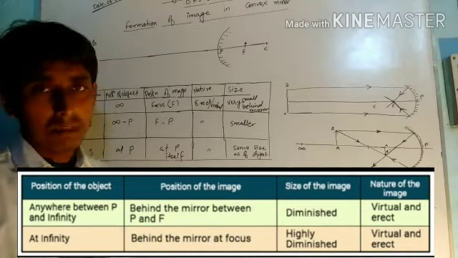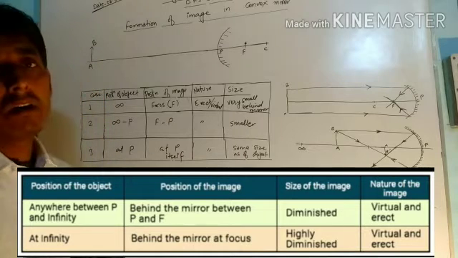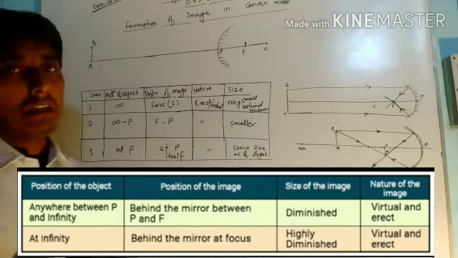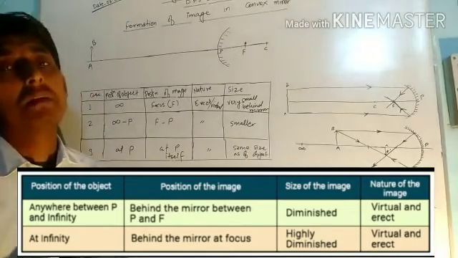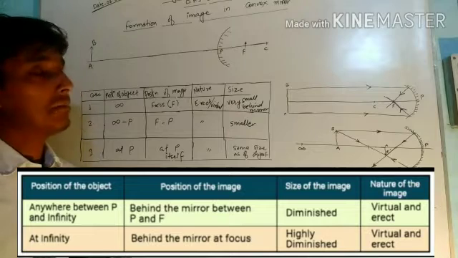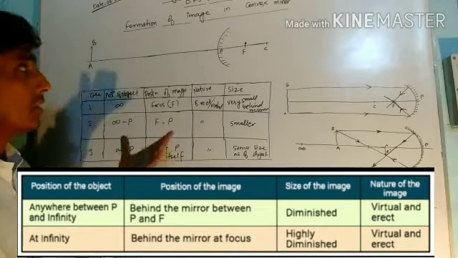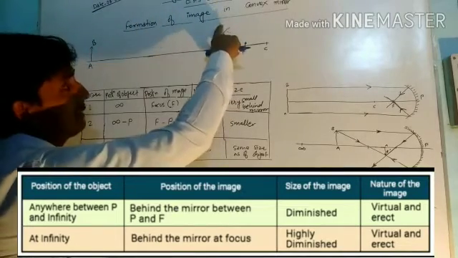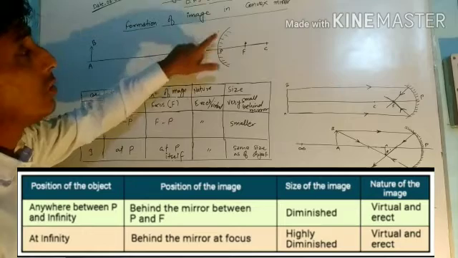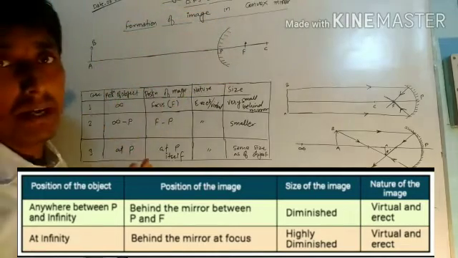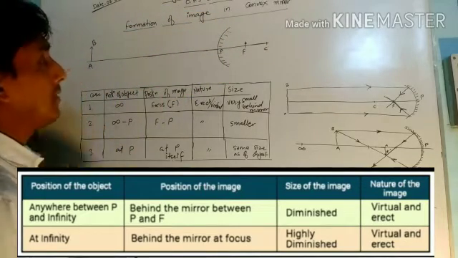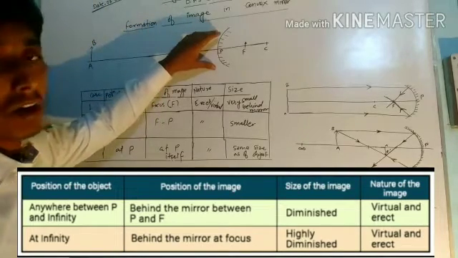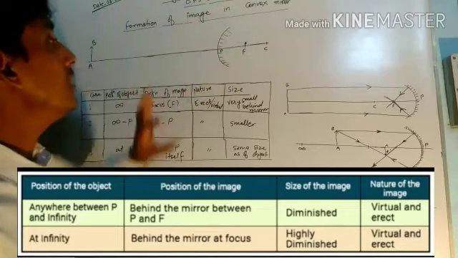In the previous lecture I also discussed the various positions of the object in front of a concave mirror and its image position. But in this lecture we are going to deal with the formation of image in a convex mirror. This is a convex mirror. A convex mirror is a mirror whose curved inward face is painted with some paint, and we see our face. The object is placed at the curved outward face of the spherical mirror.